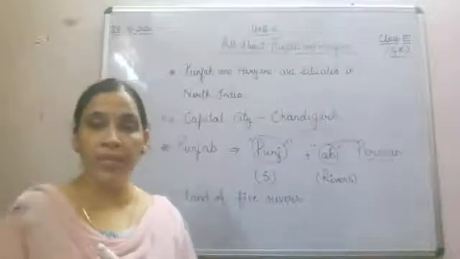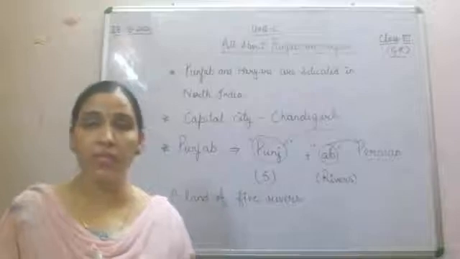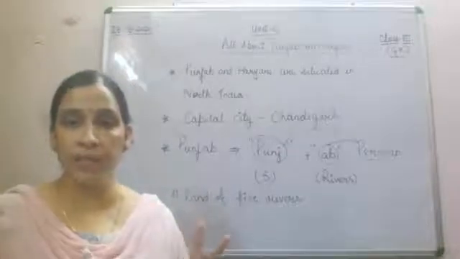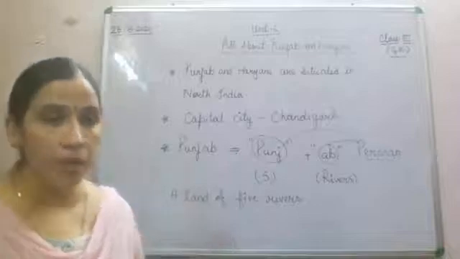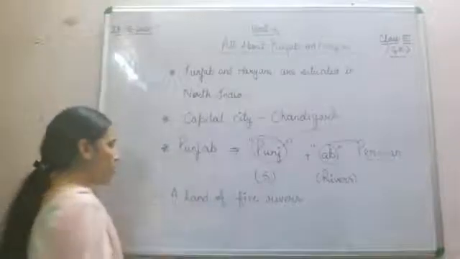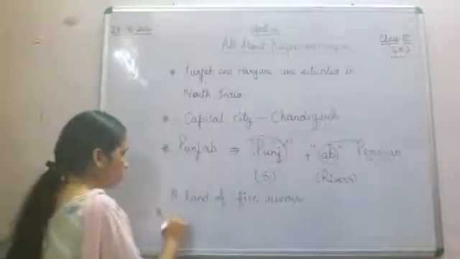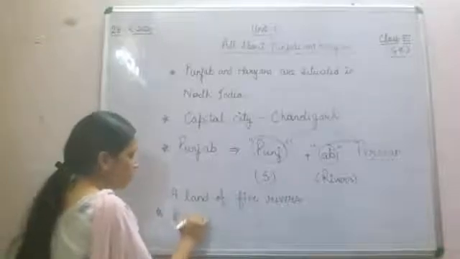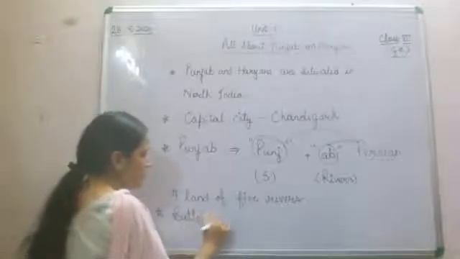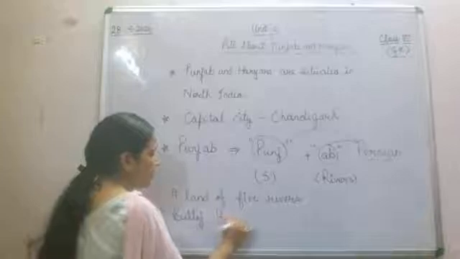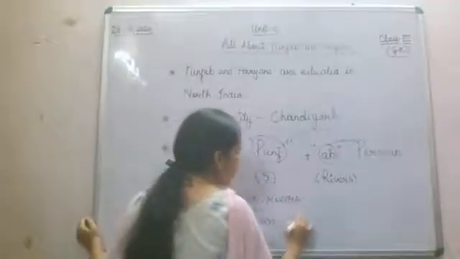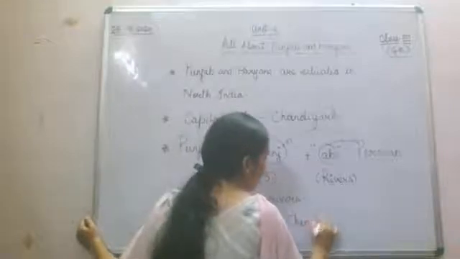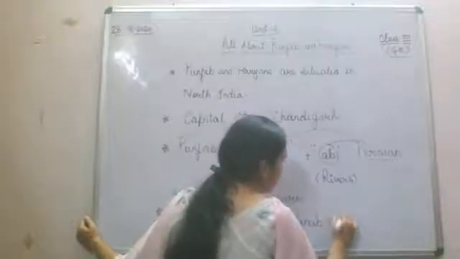These 5 rivers are Satluj, Bees, Ravi, Chenab and Jhelum. You have to remember the names of these rivers also.